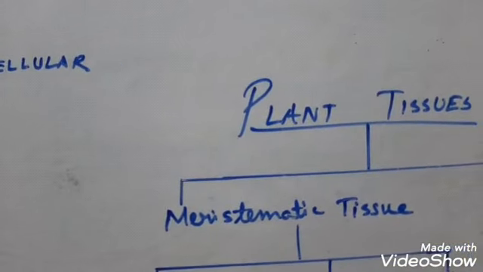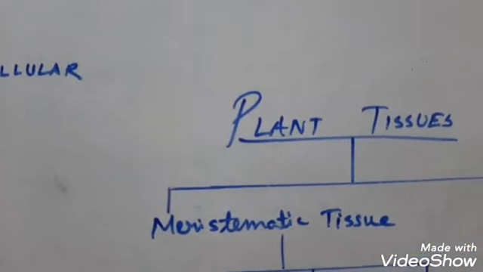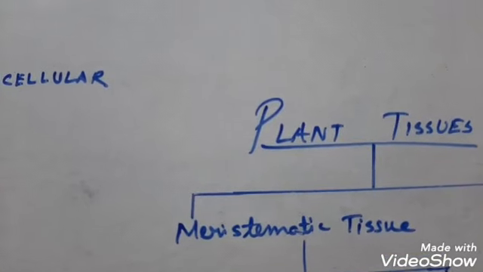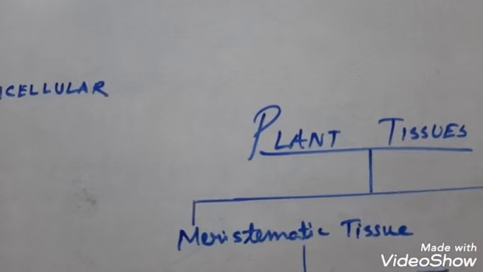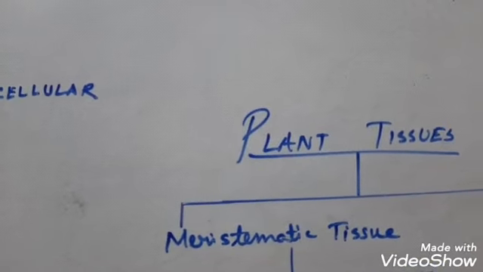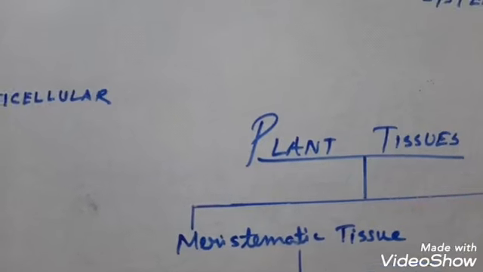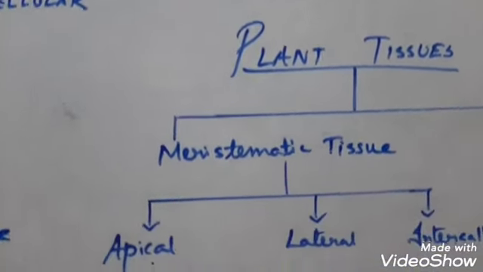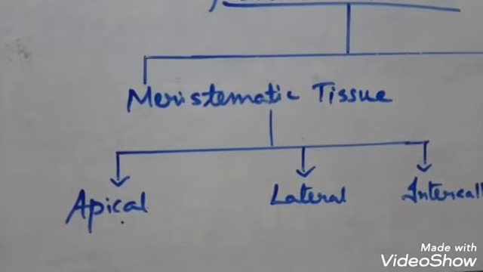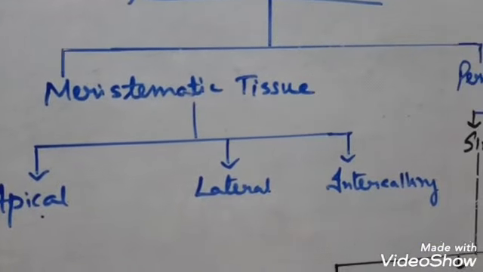Now what are the features of this type of meristematic tissues? The cells of these tissues are similar in structure and have very thin cell wall. Clear? So generally the meristematic tissues are divided into three types: apical, lateral and intercalary.